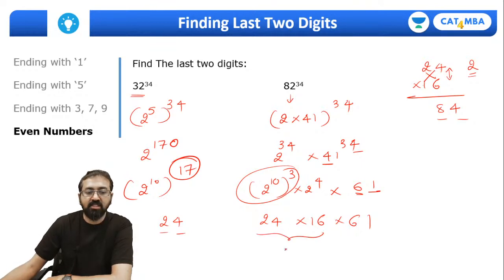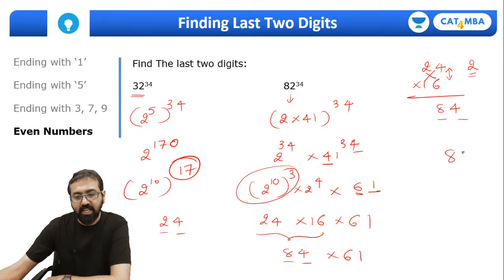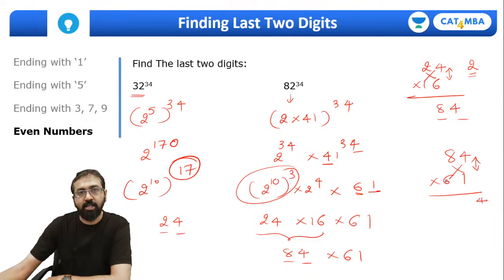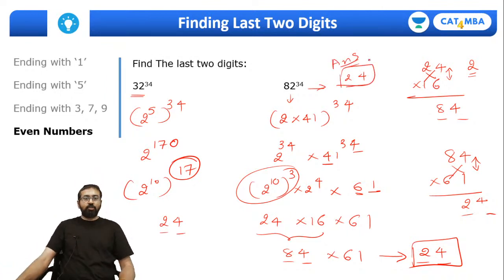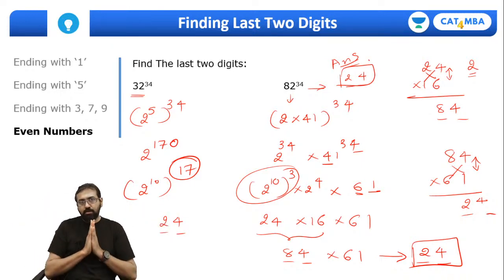So this result will produce last two digits as 84 multiplied with 61. So again 84 into 61. Same way, 4 1s are 4, crisscross, 8 1s are 8, 4 6s are 24. 8 plus 24, 32. So put 2 over here, last two digits will be 24. So final last two digits of this number will be 24. This is your answer. Yes, so this is how you can quickly find out last two digits of any even number, right guys?